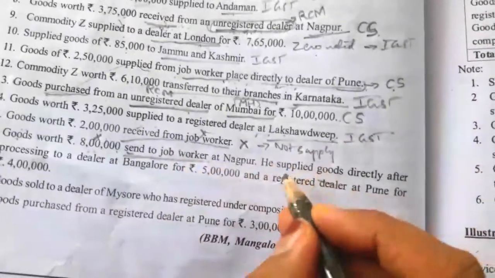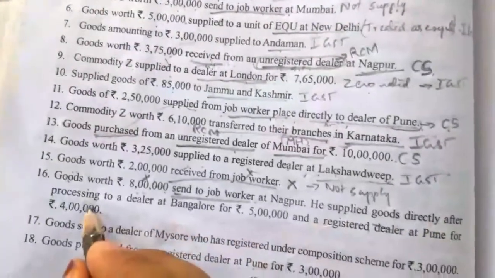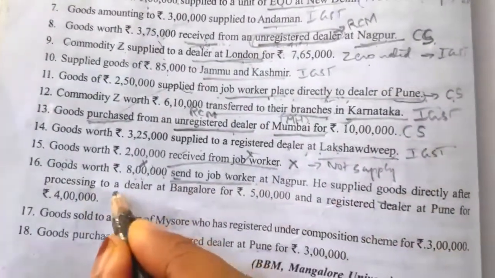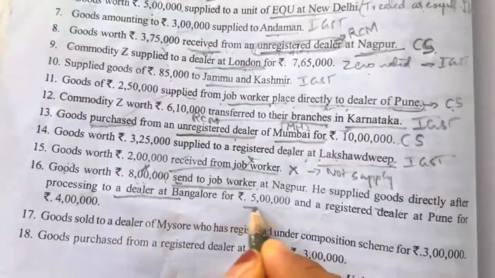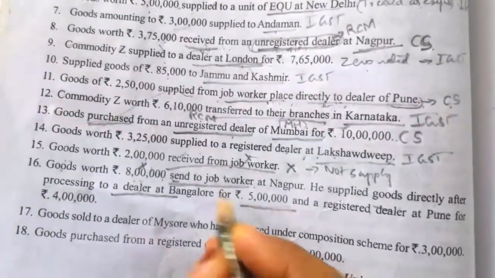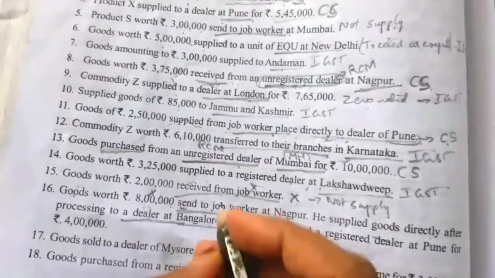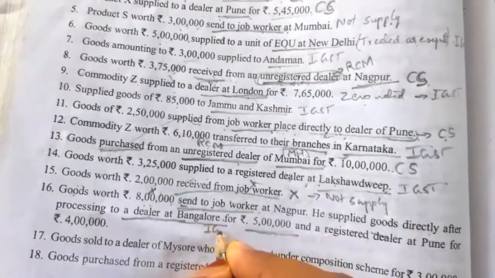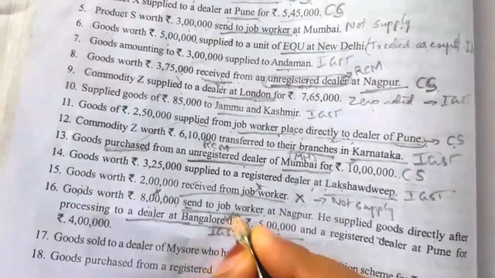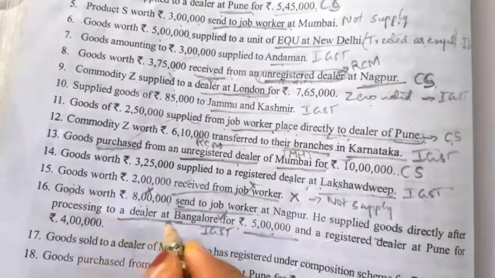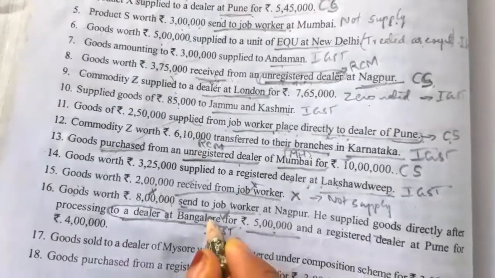Next, this job worker supplied the goods. He supplied the goods directly after processing, after that work, to a dealer at Bangalore. It is supplied to a dealer, which means it is a sale. So this 5 lakh value we should consider as a sale. Bangalore is not within the state of Maharashtra, it is in Karnataka, so we have to take the 5 lakh value under the IGST column.